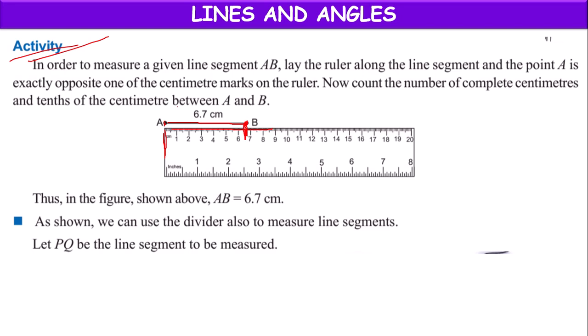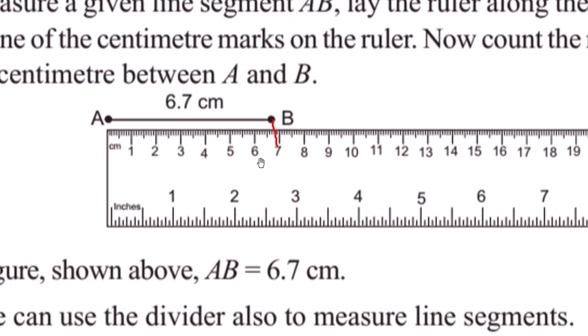We note down the other point on the scale, and up to that point we count how many measurements there are. So 1 complete centimeter, 2, 3, 4, 5, 6. Up to 6 we have complete centimeters, but the point is located between 6 and 7. Between 6 and 7 we count the smaller divisions.